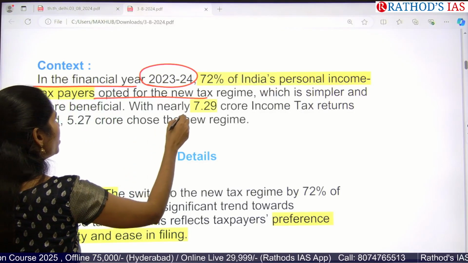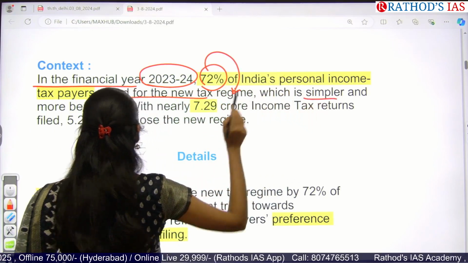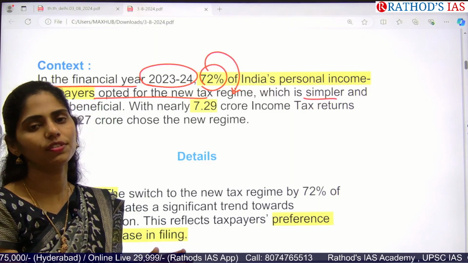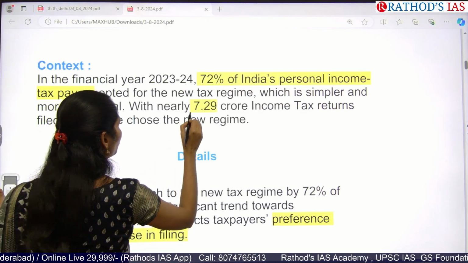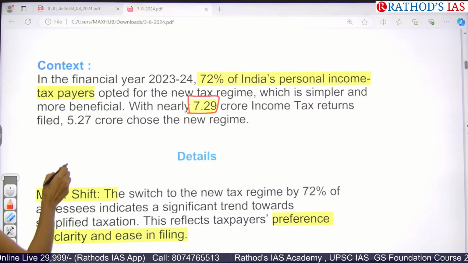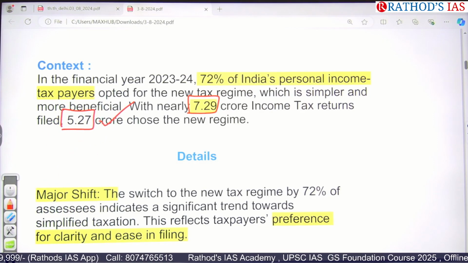And why are 72% of people opting for this new regime? Because it is much simpler compared to the earlier one, and because of this it is very beneficial for people to file the tax. Out of 7.29 crore income tax returns filed, 5.27 crore people adopted the new regime. So I can say it is one of the successes of this new tax regime.